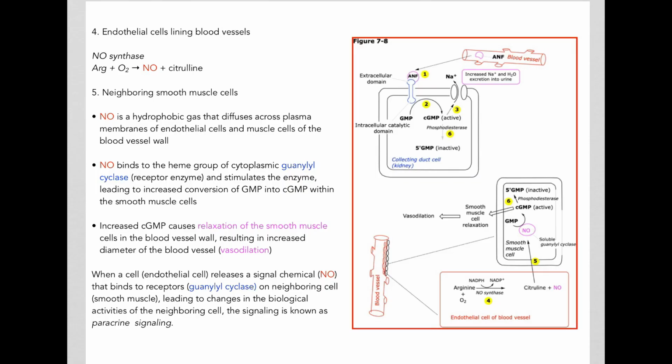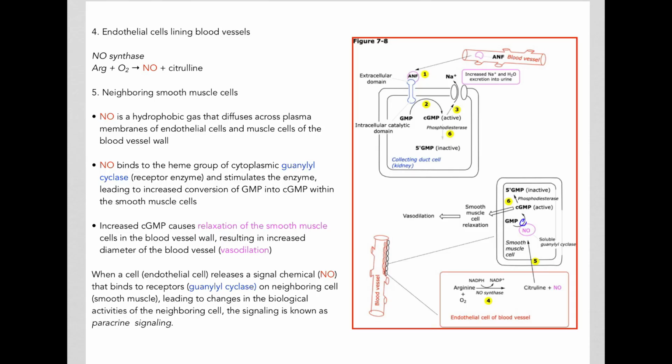Now, nitric oxide is a hydrophobic gas. It very easily crosses the plasma membrane of the endothelial cell and then enters the neighboring smooth muscle cell by crossing its plasma membrane. The nitric oxide, once it's in the smooth muscle cell, will bind to its receptor, and the receptor here is cytoplasmic guanylyl cyclase, which is a receptor enzyme.